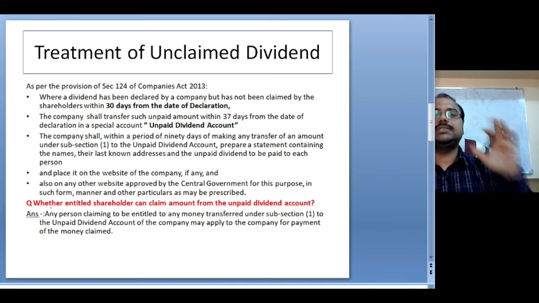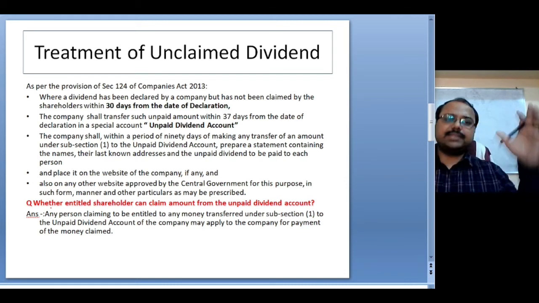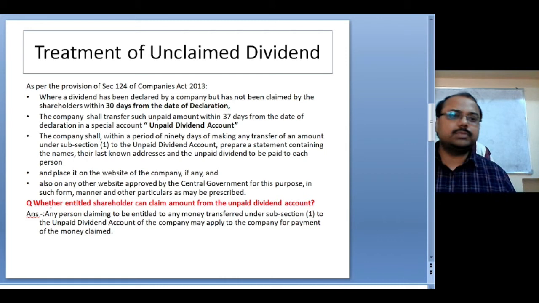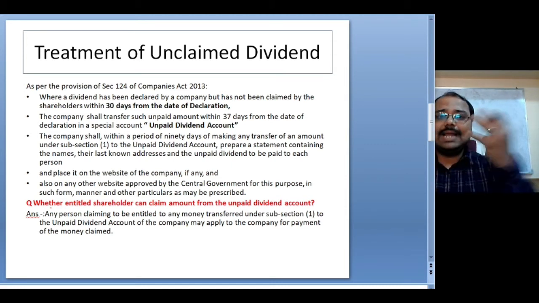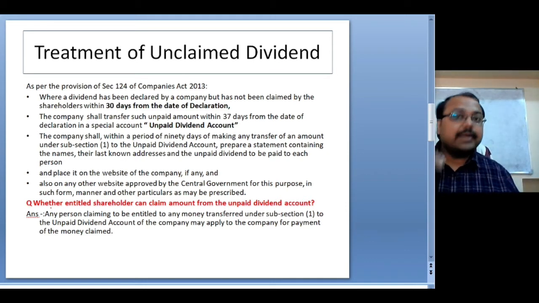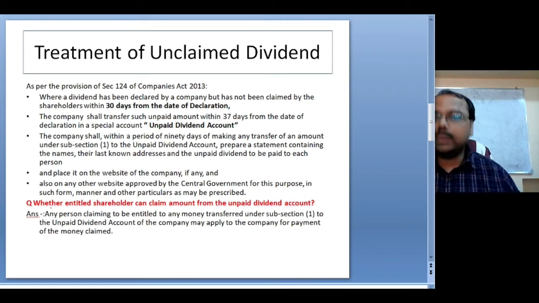Or once dividend is declared, you publish it on your website, in local and national newspapers, whatever the law requires. But after that, there may be some shareholders who never come to claim the dividend. If they do not claim the dividend that has already been declared, what does the company have to do in this case?